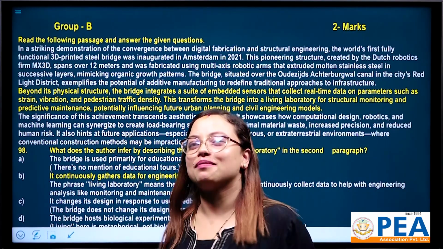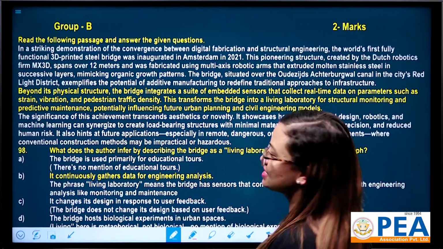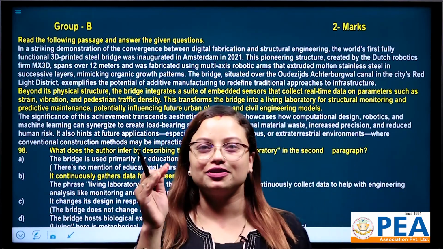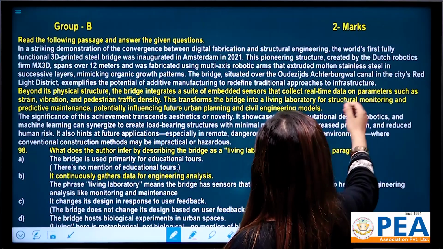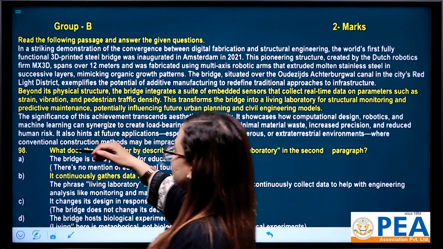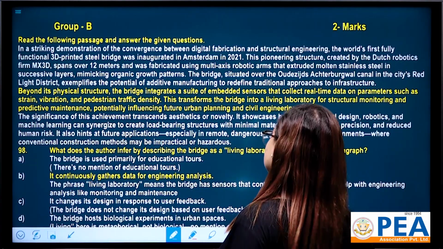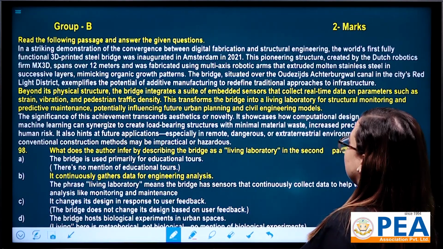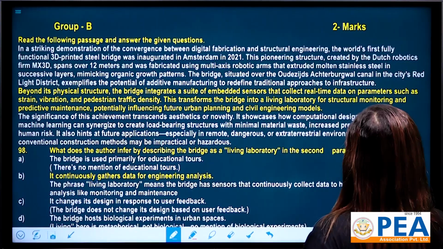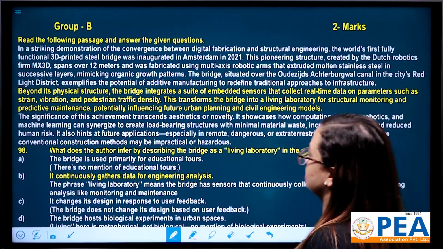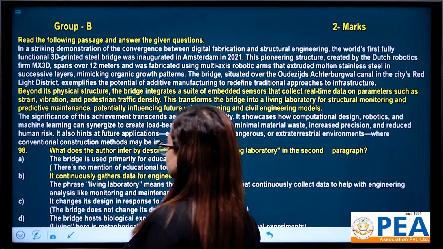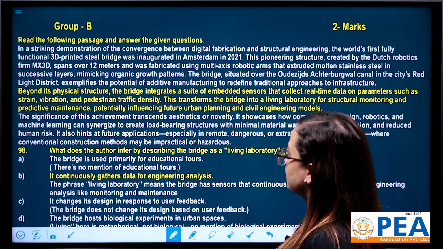So take your time and read the clue from the passage first. First of all, read your passage. Now let's read together. Beyond its physical structure, the bridge integrates a suite of embedded sensors that collect real-time data on parameters such as strain, vibration and pedestrian traffic density.